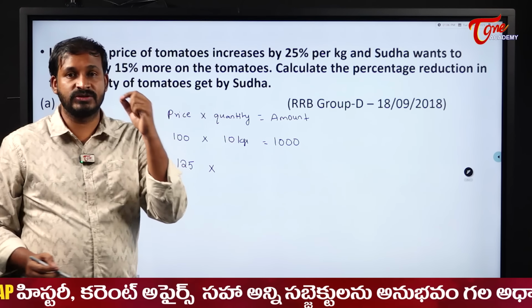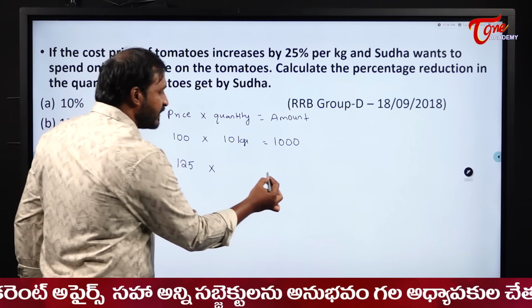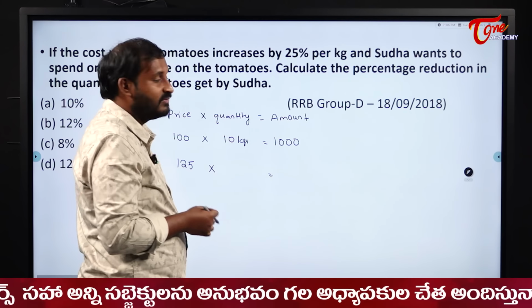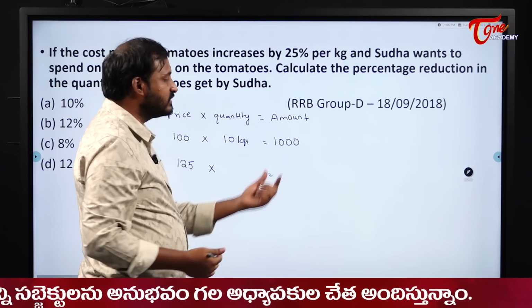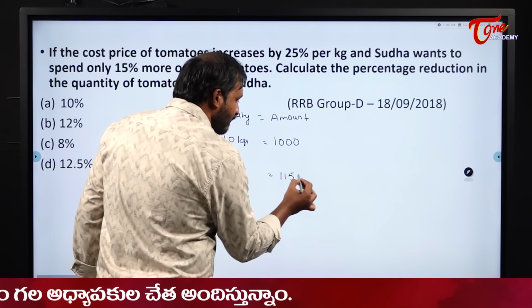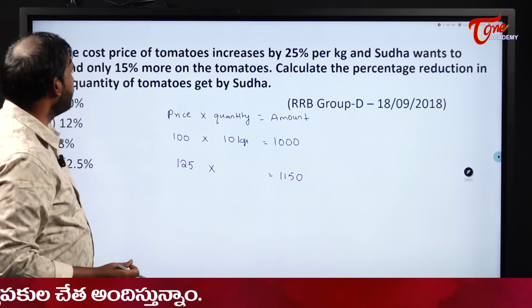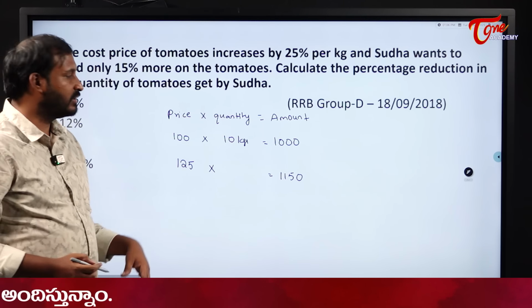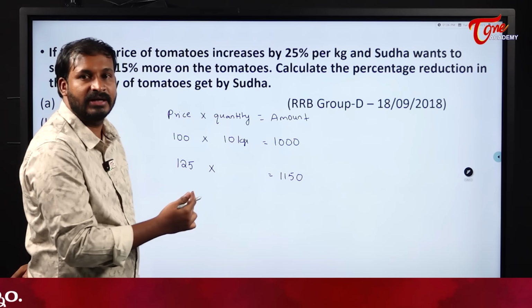Okay. Next. 15% more on top. But Sudha wants to spend just 15% more. Actually, she is spending how much? 1000. But now she will spend how much? Just 15% more. What is 15% of 1000? 150. So she will spend how much? Just 1150. Now find out how much tomatoes she will get here.